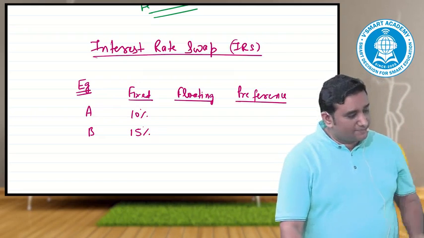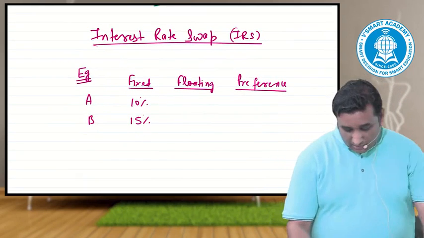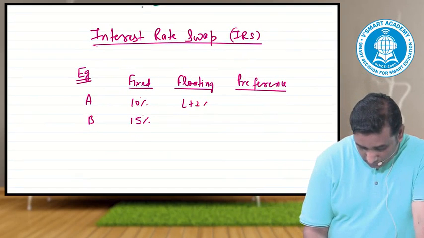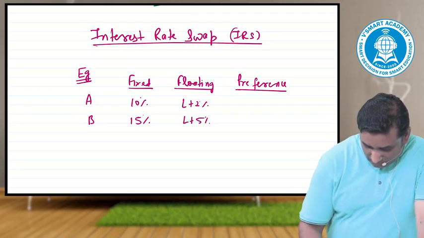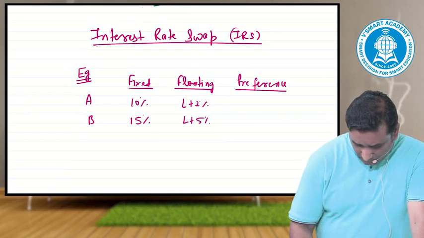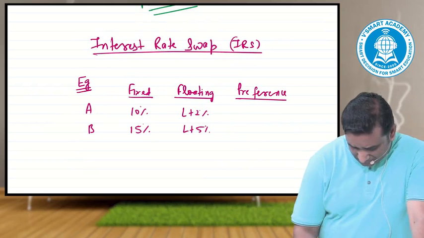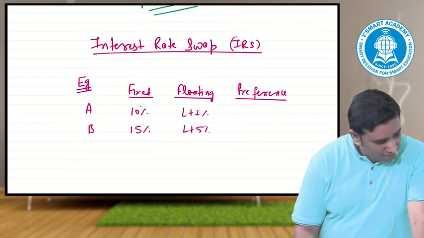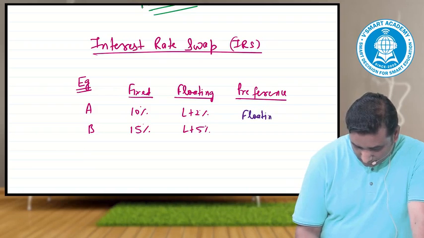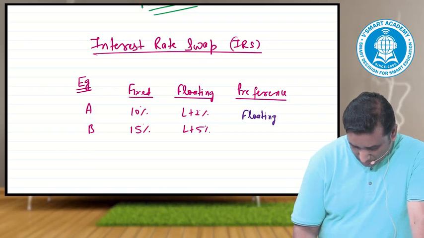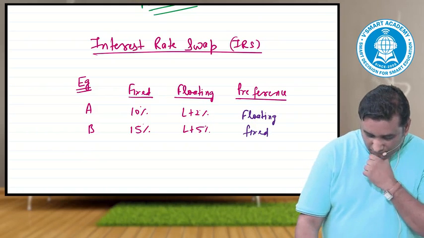I'll explain what it means. L plus 2, L plus 5. Preference is floating. Preference would be fixed.